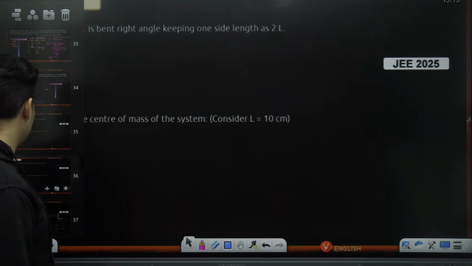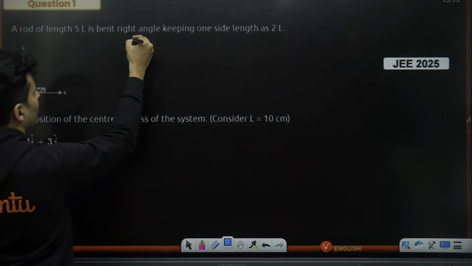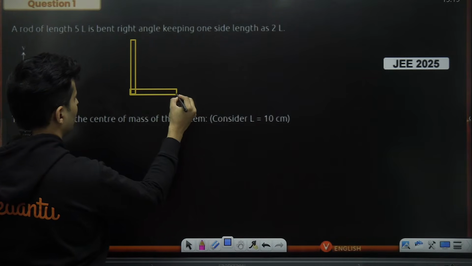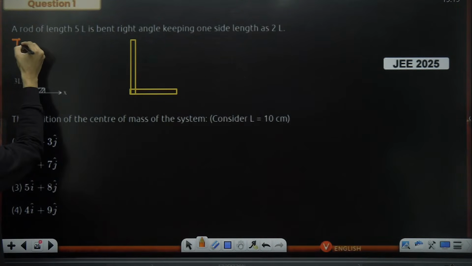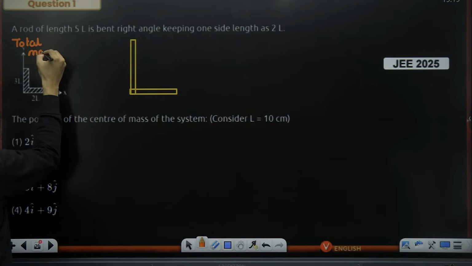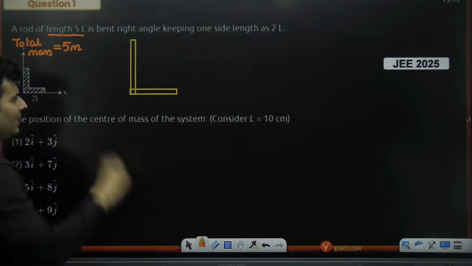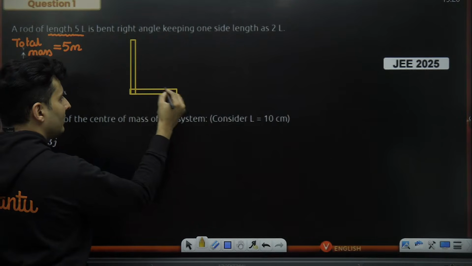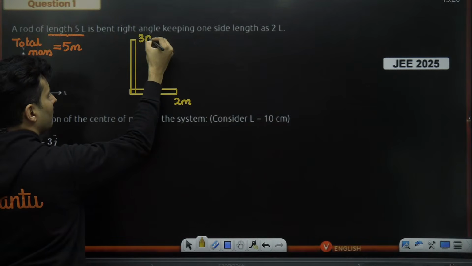Now, look at this particular question. There is one thing strange in this question, which is the masses will not be distributed uniformly. See, one rod is here and the other rod is here. The lengths are not the same. Be careful. So, if I take the total mass to be, I'm just taking 5m. Why 5m? Because the length was 5L, right? Then this rod over here will have a mass of 2m and this rod will have a mass of 3m.